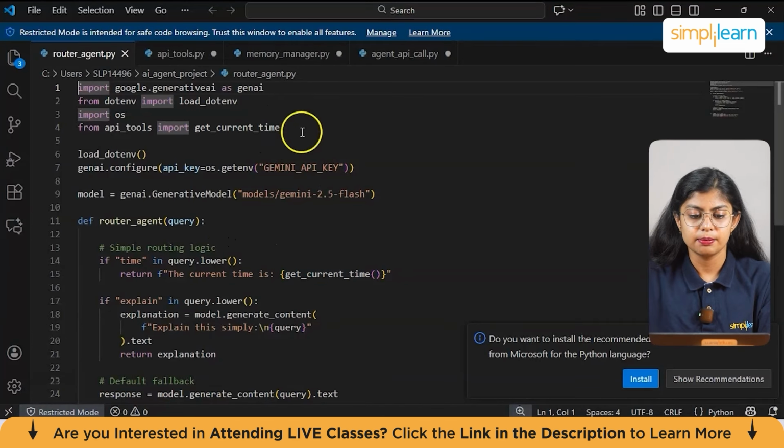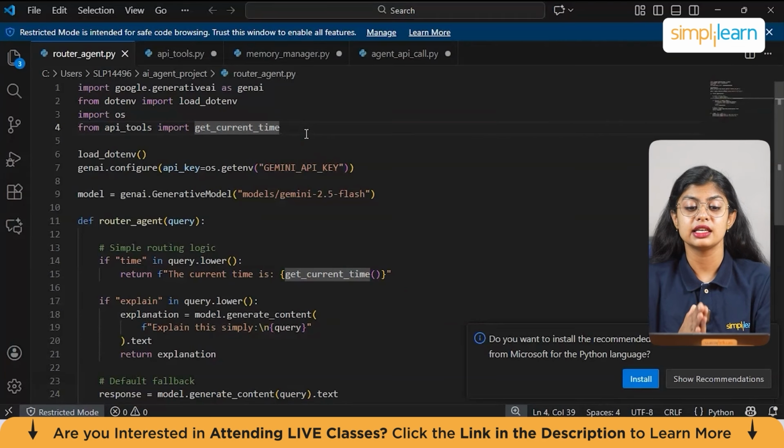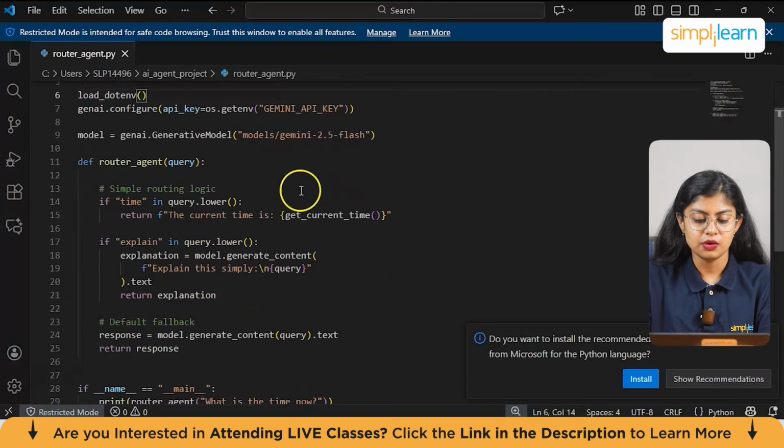The first one, again, basic things which are imported, which are google.generativeai, dotenv, and os. The extra thing which is imported is the API tools, from which we are getting get_current_time. So as you remember, we had done a program which gets the date and time. We are using that here. And then continuing with load_dotenv, genai.configure, and the model that Gemini should use. Coming down here, we have a function which is router_agent, which takes a query. So here, this function routes the query to the correct logic.